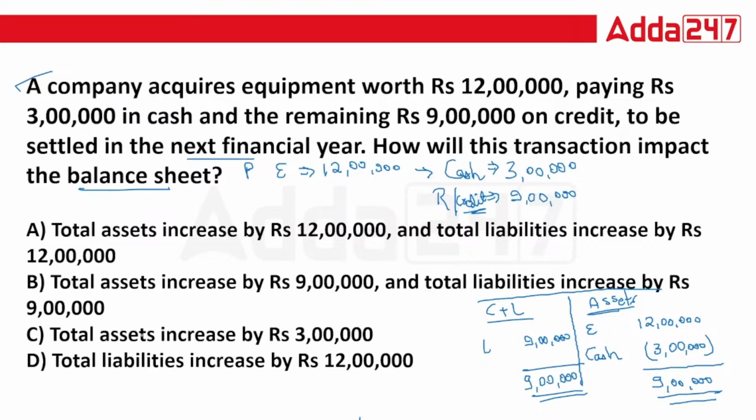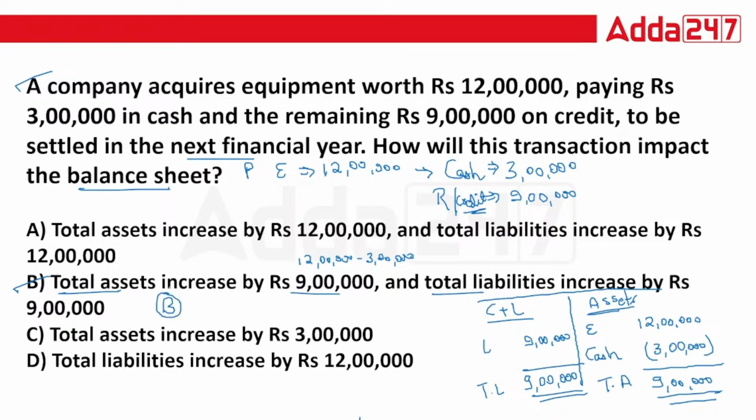So what is your final impact on your balance sheet? This is about your total assets, and this 9 lakh is your total asset. This is your total liability. Remaining things being constant, we are assuming the remaining things are constant. So total assets increased by 9 lakhs, because for the 12 lakhs machine you have acquired, but for that you have also paid cash. Right? So your total assets will increase by 9 lakhs. And simultaneously on your liability side, your total liabilities increase by 9 lakhs. So the correct answer is option B.